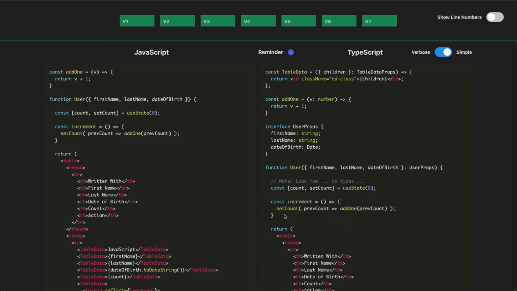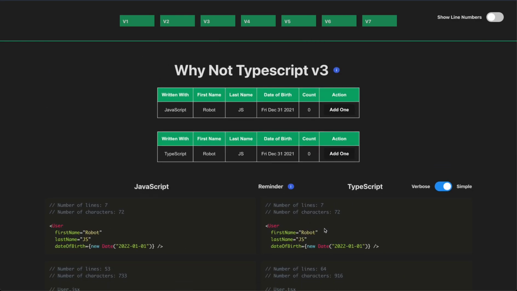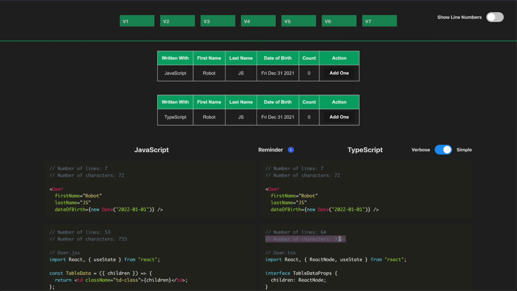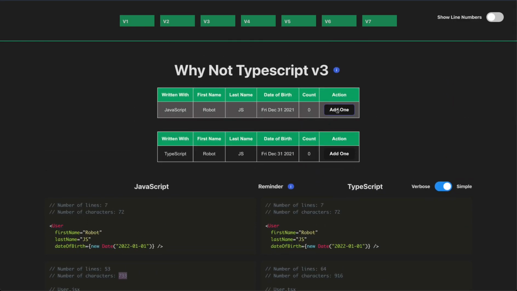That's redundant. So you can see we've added some types to this. We didn't go overboard. We only really added that the add one takes a number here, and we added our new function and our new state on the left and the right. If we take a look, we have 916 characters in this user file, and we have 733 on the left JavaScript version. And we can see that when we click this add button, it works. We can add and increment that value.